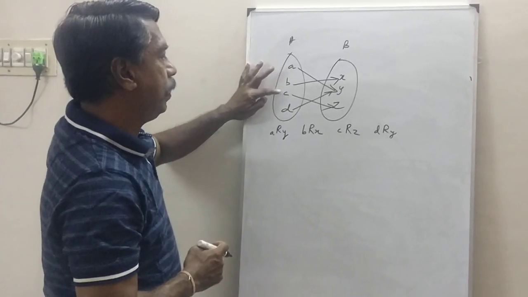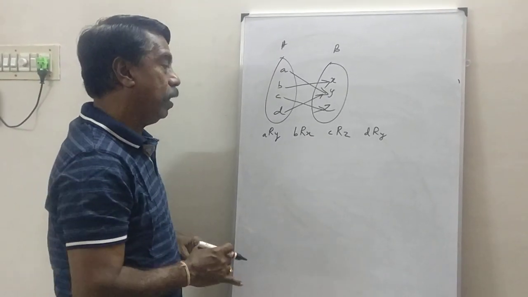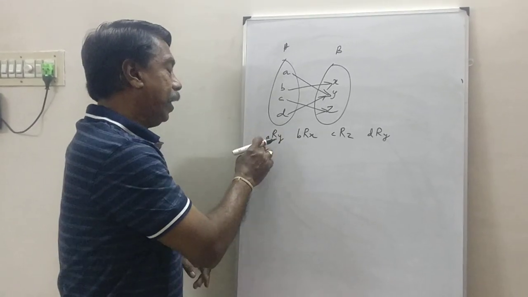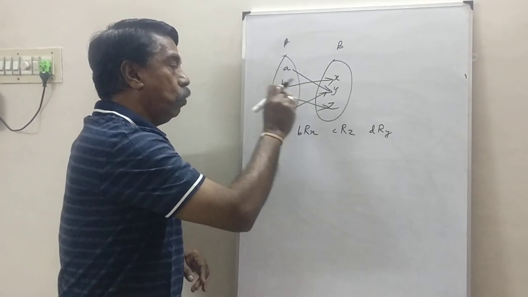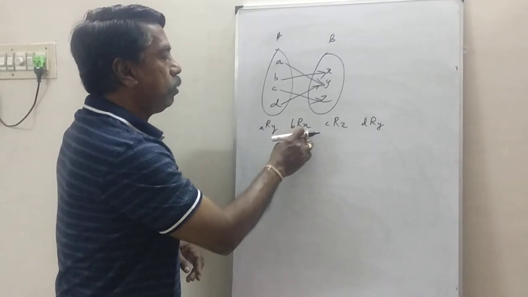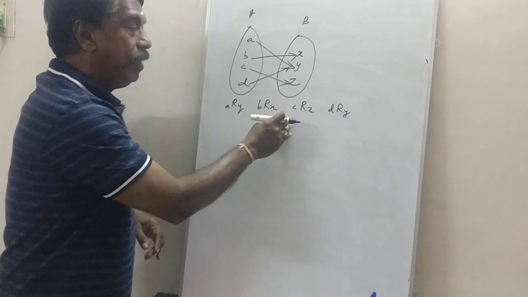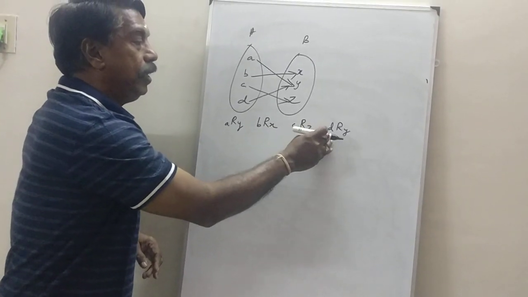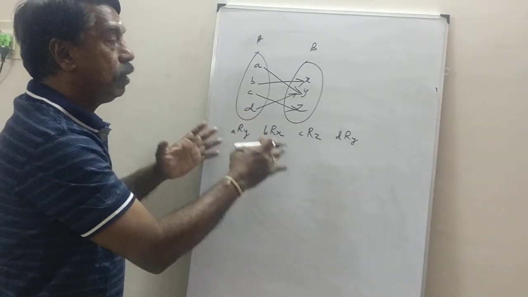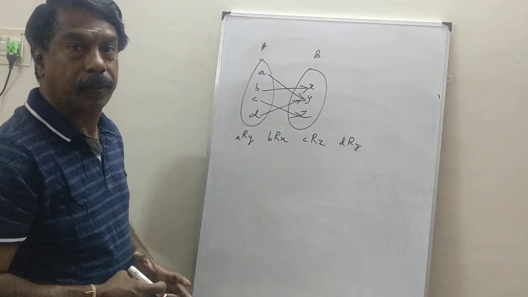A, B, C, D, 4 elements, and each has only one image. A is related to only one element, Y. B is related to X. C is related to Z. And D is related to Y. Therefore, by definition, definitely it is a function.